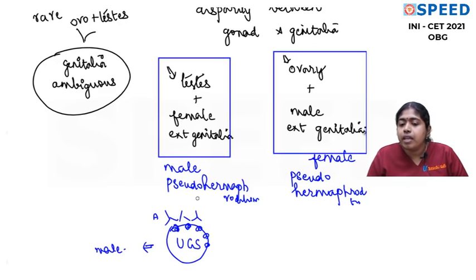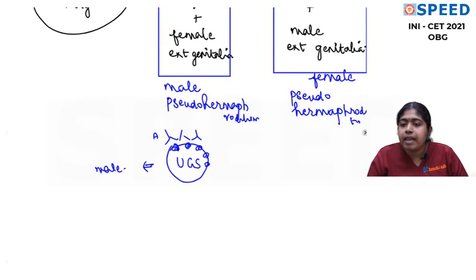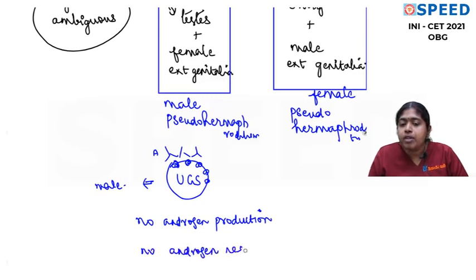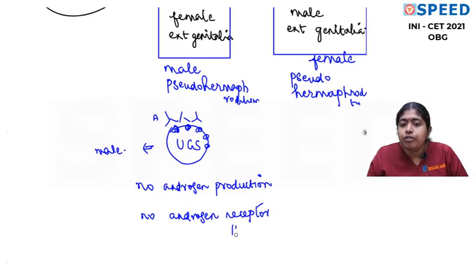Now if there is any problem, what all problems can happen? One problem is there is no androgen production. Or the other problem can be there is no androgen receptor. I hope you are able to understand. There is no androgen receptor in the urogenital sinus. So then this will develop into female genitalia.